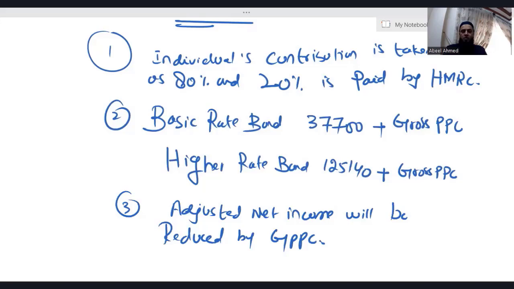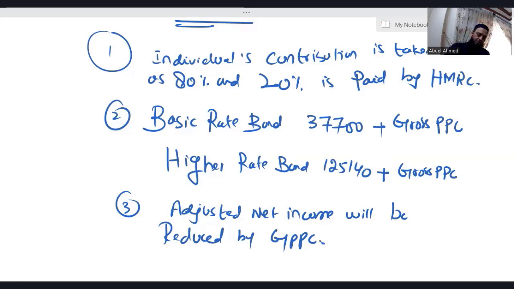Whatever the individual is contributing in PPC, it is 80%, and 20% is paid by HMRC. Second, basic and high rate band limits will be increased by gross PPC. And third and last, adjusted net income will be reduced by gross PPC. Now let's discuss how it is a benefit. It will reduce adjusted net income by gross PPC.